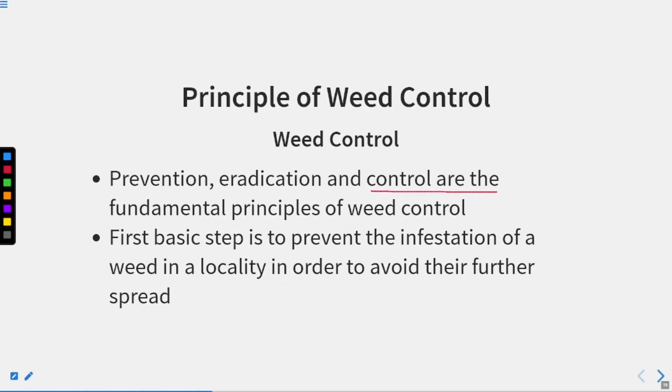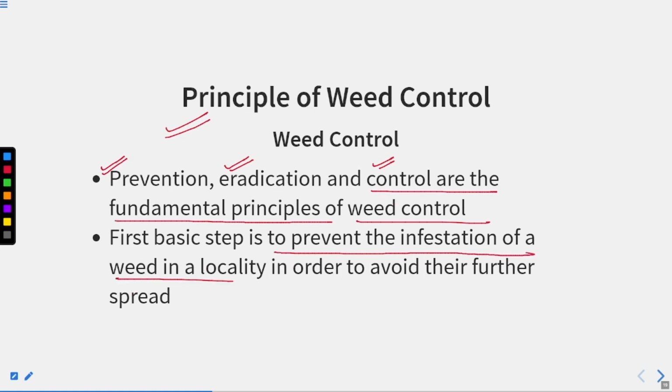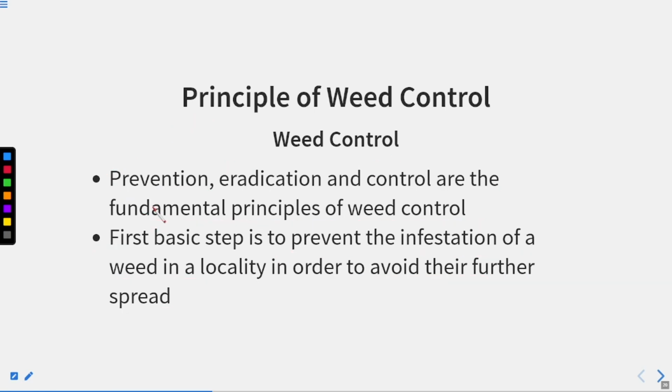Prevention, eradication and control are the fundamental principles of weed control. So we are studying principles of weed control. So what are the principles? Prevention, eradication and control. These are the three fundamental principles of weed control. The first basic step is to prevent the infestation of weed in a locality in order to avoid their further spread. Let us prevent the growing of weed in our cropland. That is the first basic step, to prevent the weed. This is actually what we are doing. We are preventing the growth of weed in our cropland.